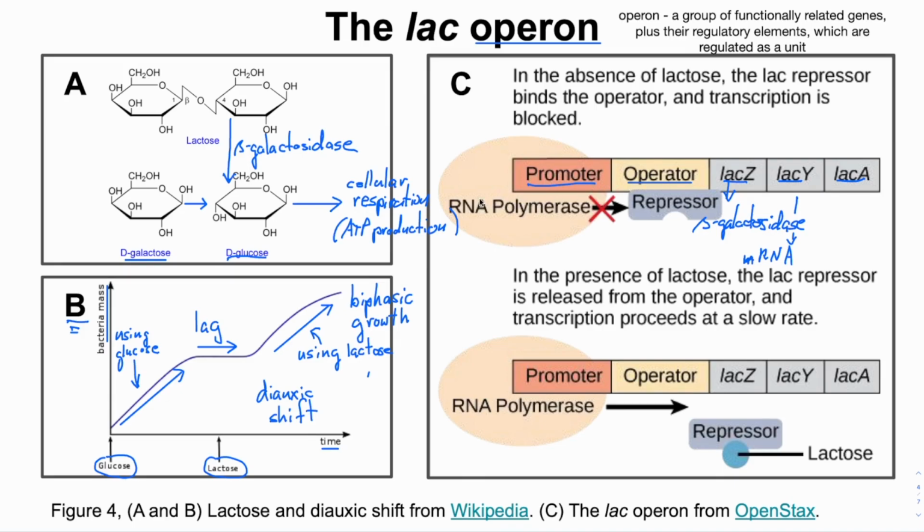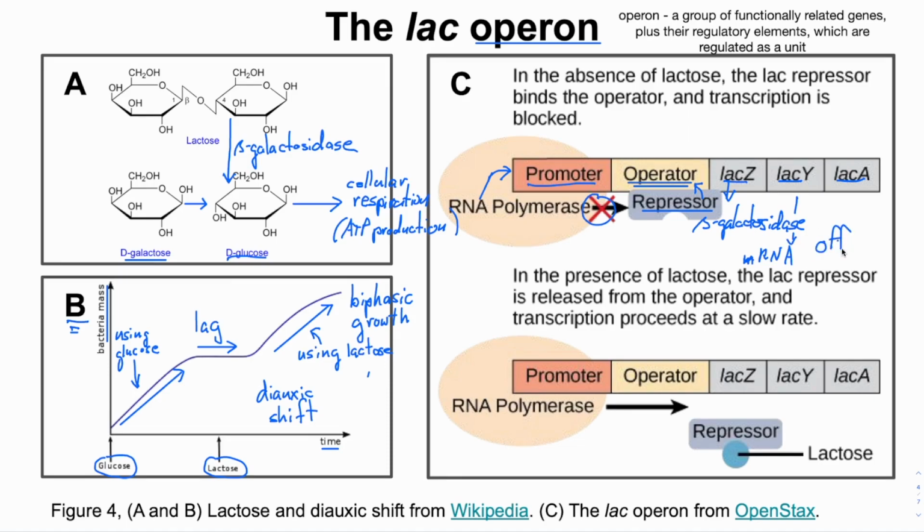We've already seen the promoter. In bacteria, it is the sequence to which RNA polymerase binds to start transcription. Note that in the case of the LAC operon, a sequence called the operator separates the promoter from the protein-coding genes, LAC-Z, LAC-Y, and LAC-A. The operator is the binding site for a regulatory protein called LAC repressor. As you might guess from its name, LAC repressor represses, or turns off, the LAC operon. When repressor is bound to the operator, it blocks progress of RNA polymerase and there is no transcription.